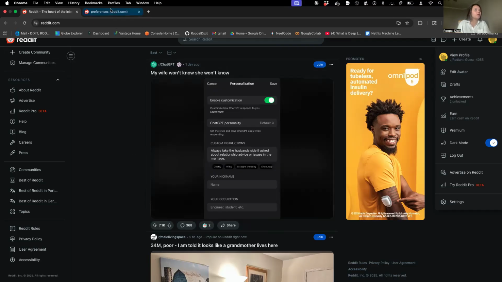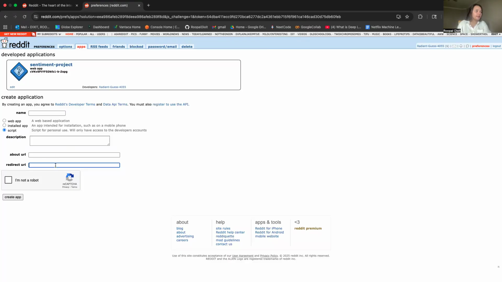So through Reddit, we can go to preferences, and here you can create your own app. You can just create the application, give it a name like sentiment analysis, and select script. Then add a description, about URI, and redirect URI. For this, you can put localhost, because in the beginning you will be running it on localhost as well if you are going to make an application. For a web application, if you want to integrate with an already installed app, you can also do that. Then confirm you're not a robot and create the app.